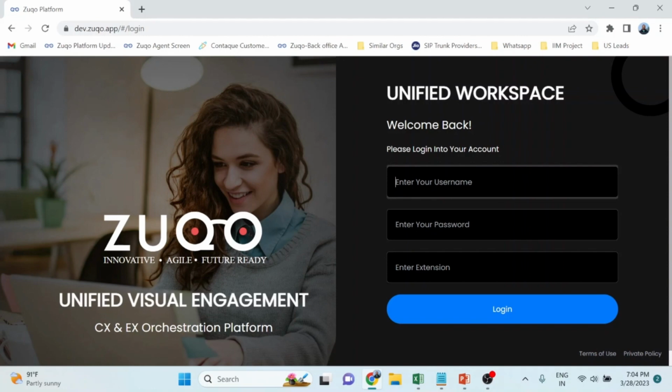But for a cloud customer, all they need is an internet connection and a browser. We have a deployment in AWS, which is available globally and caters to local regulatory needs as well. We can also have our deployment in Microsoft Azure or any other platform based on customer needs. There are three types of users who will log into the platform: the agent, the supervisor, and the admin. If an agent logs in, let me just log in as an agent.